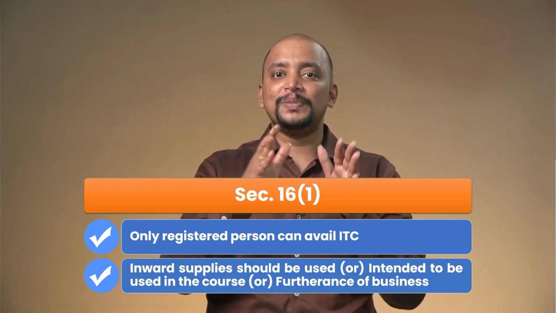Whereas 16 subsection 2 gives some additional conditions. Number 1, a person who intends to avail ITC should be in possession of the tax paid document. And the next one is that he should have actually received the goods or services, then only he can take ITC.